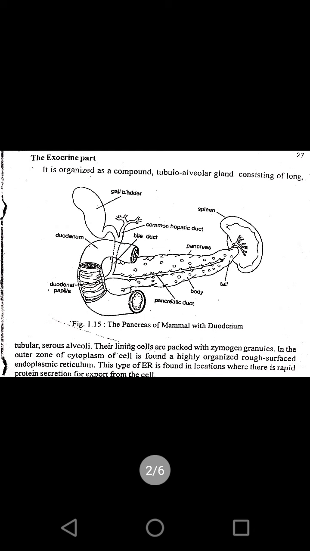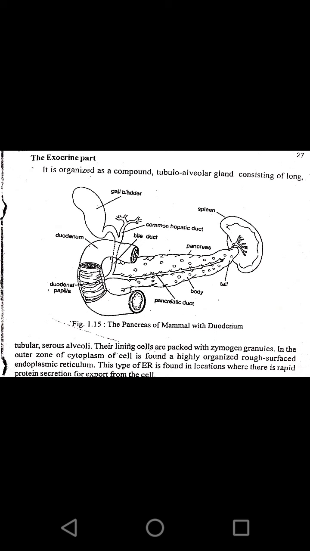Then the exocrine part. The digestive system secretion comes under the exocrine part. It is organized as a compound tubulo-alveolar gland consisting of long tubular serous alveoli. Their lining cells are packed with zymogen granules.